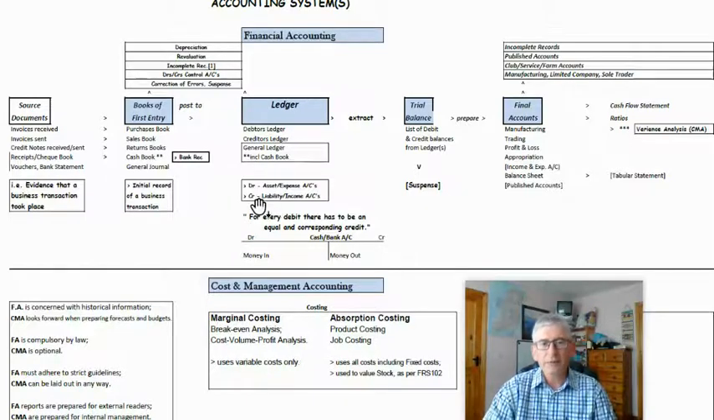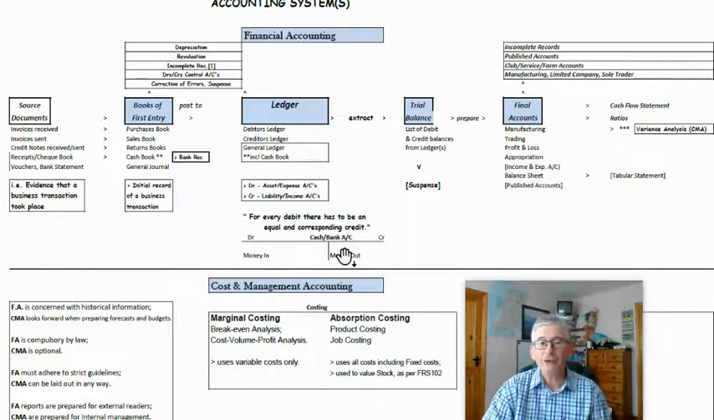And I suppose it's useful to remember that every account in a business, in bookkeeping, is either an asset or an expense, or a liability or an income type of account. And we debit all asset and expense accounts, and we credit all liabilities and income accounts. And then for every debit, there has to be an equal and corresponding credit.